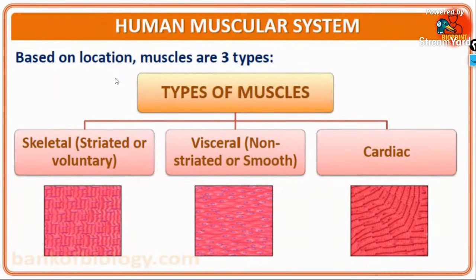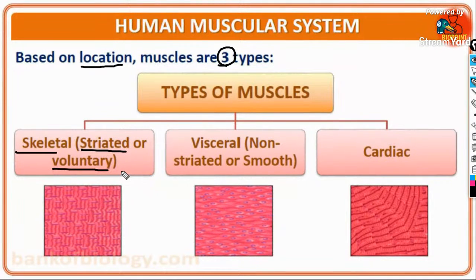Okay, so moving on with this chapter, the topic is the muscular system. Based on the location, there are three different kinds of muscle: skeletal muscles, also called striated muscles or voluntary muscles.